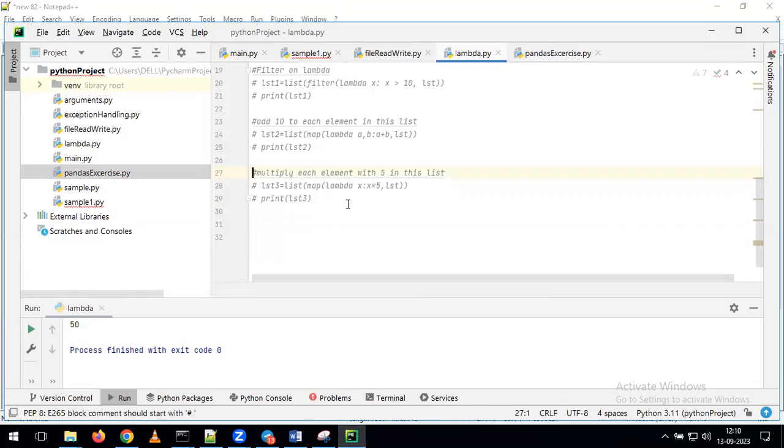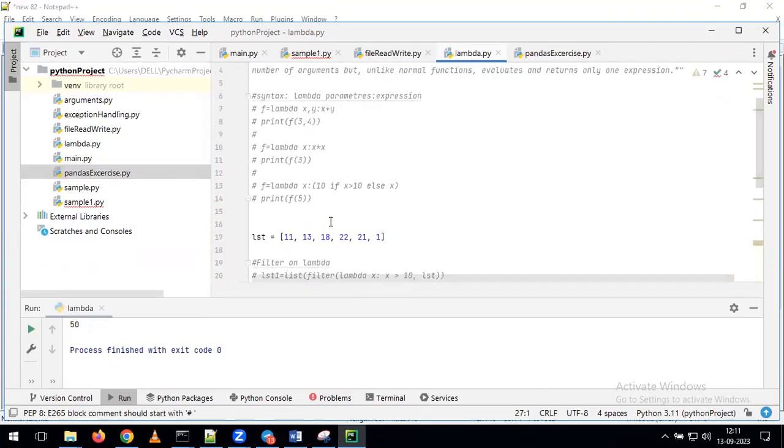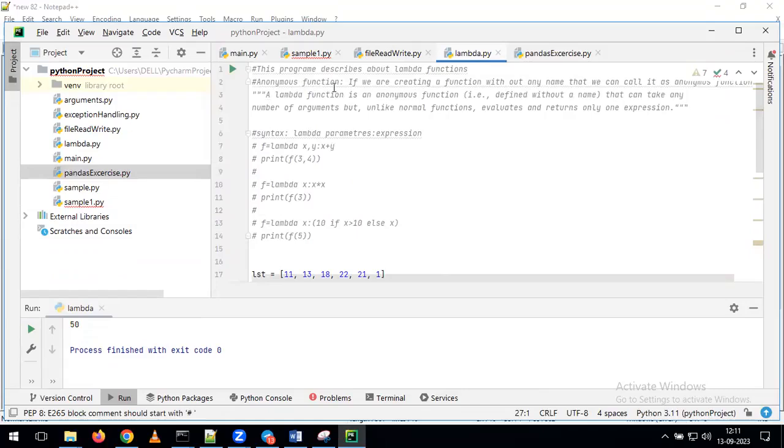Now tell me what is the lambda based on this whole discussion. To simplify the code. Simply we can say lambda is nothing but, so here you can see the definition only. It is nothing but one of the anonymous functions. As part of lambda function, we can pass any number of arguments depending on your requirement. So here why are we calling it arguments? If you see this example, here I have given two arguments. Here I have given only one argument.